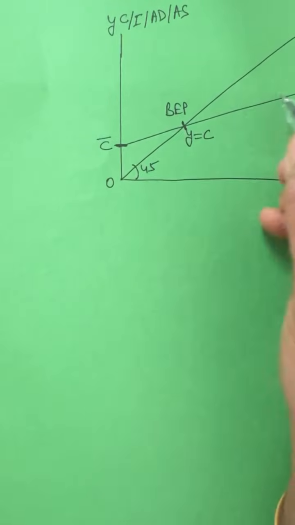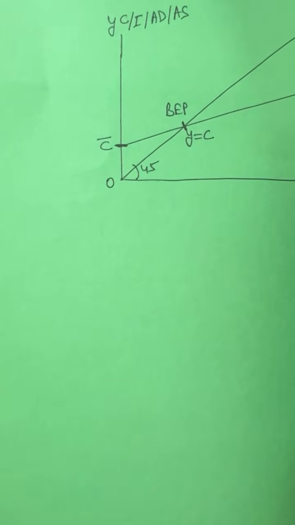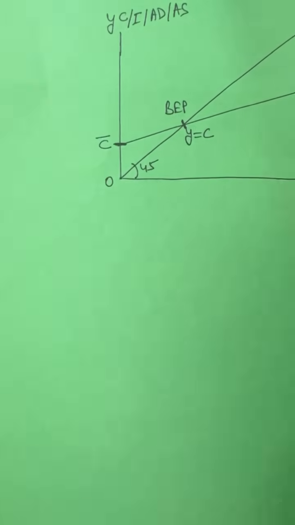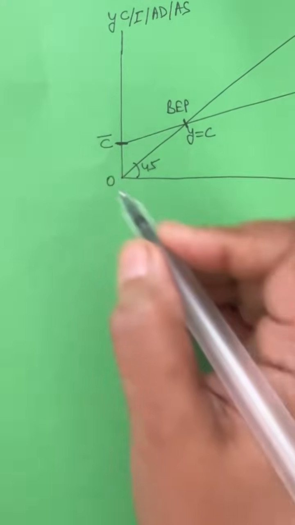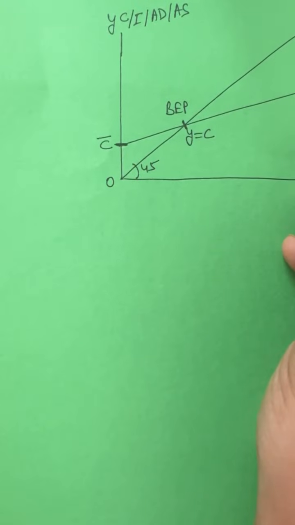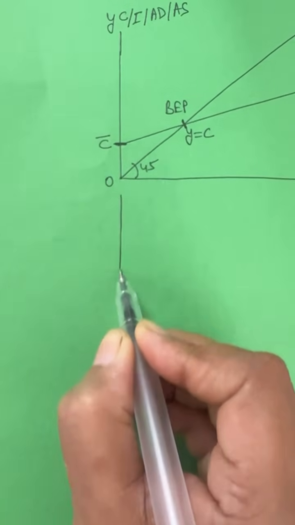So consumption curve is divided into two parts. C is equal to C bar plus bY, where C bar is autonomous consumption and bY is induced consumption. b is what? b is considered as marginal propensity to consume. So now this is my consumption curve. Now I am going to draw the saving curve with the help of this consumption curve. Okay. How to draw this?